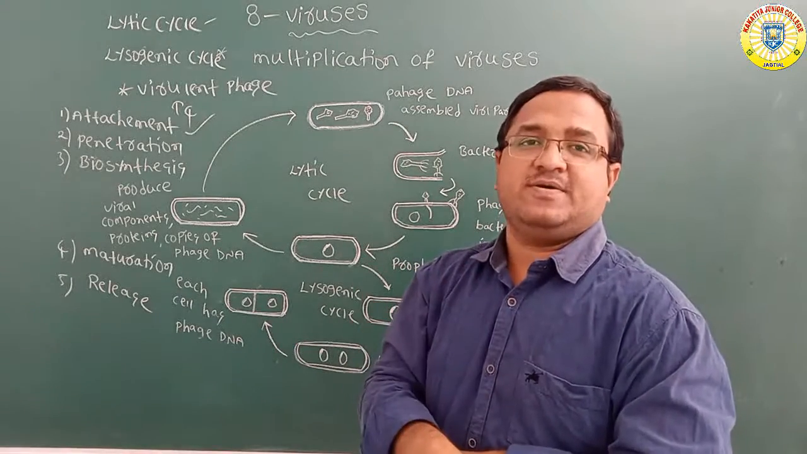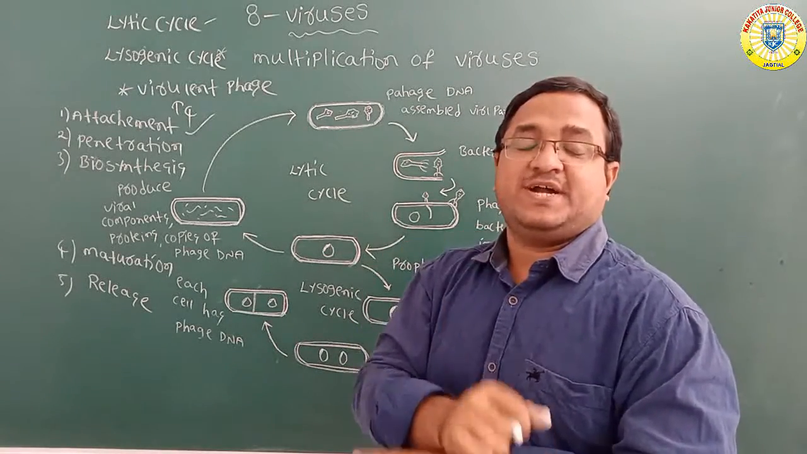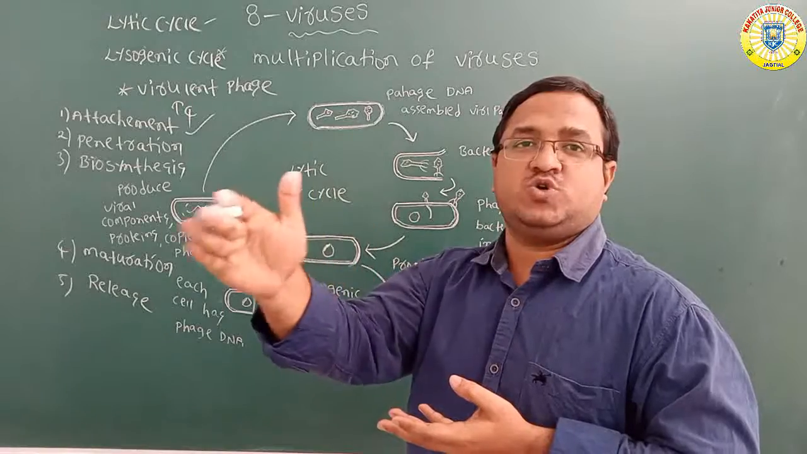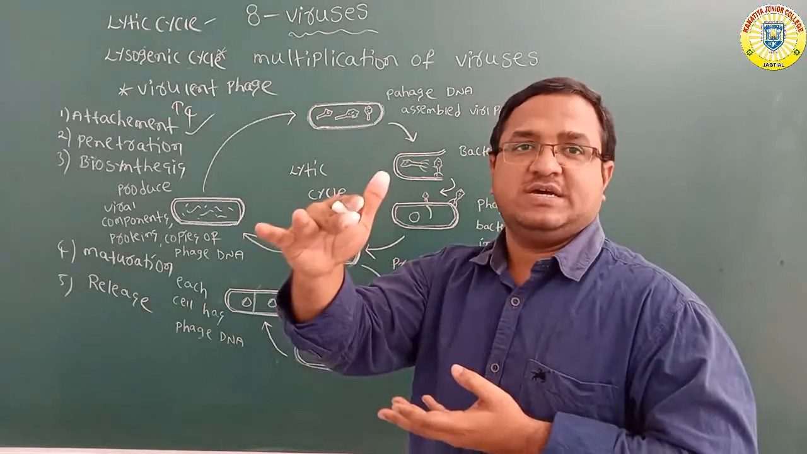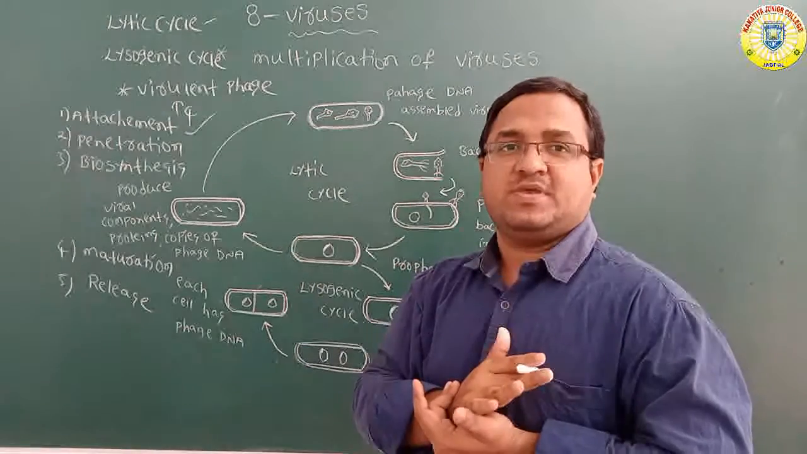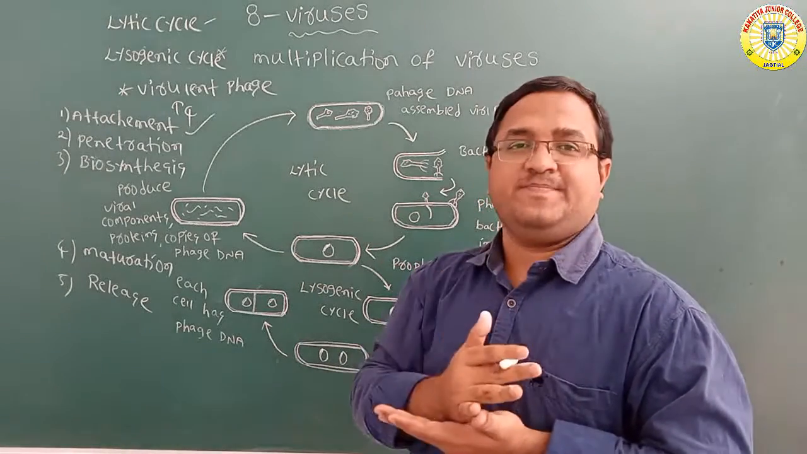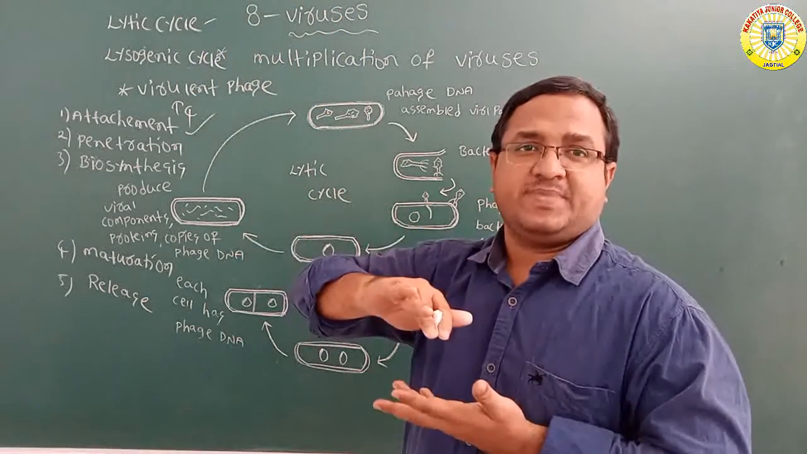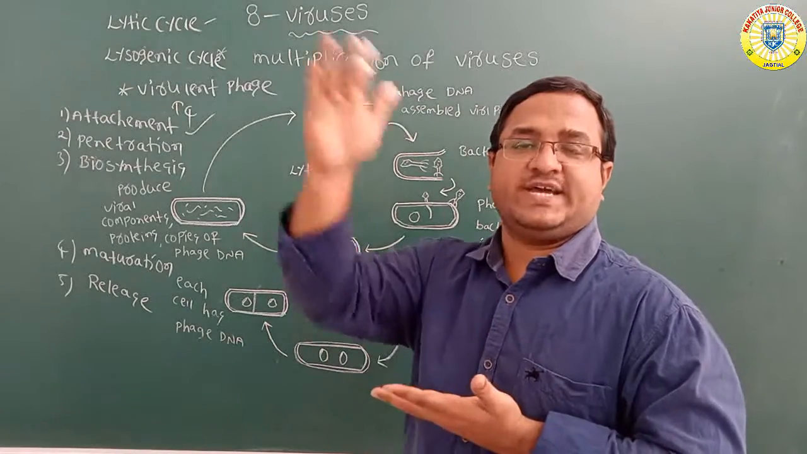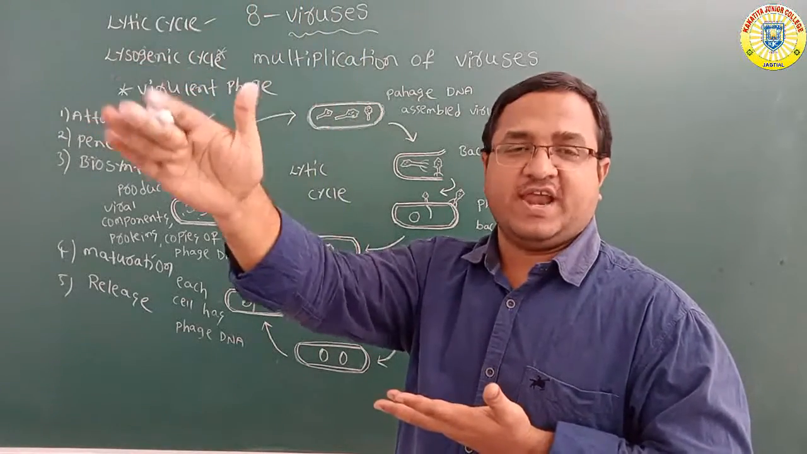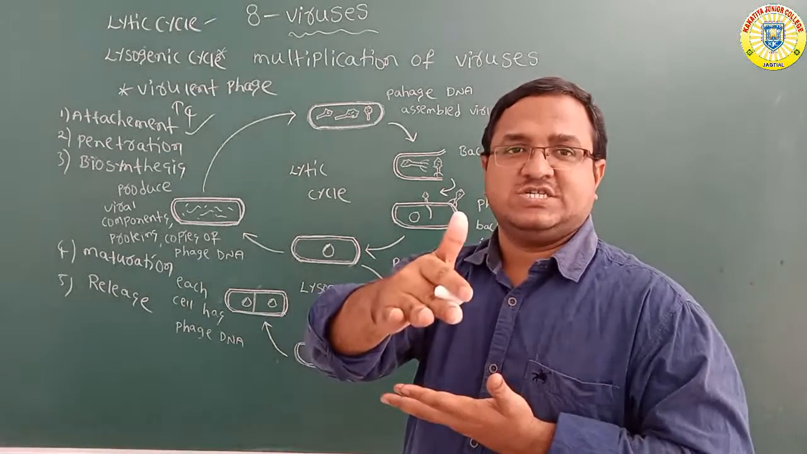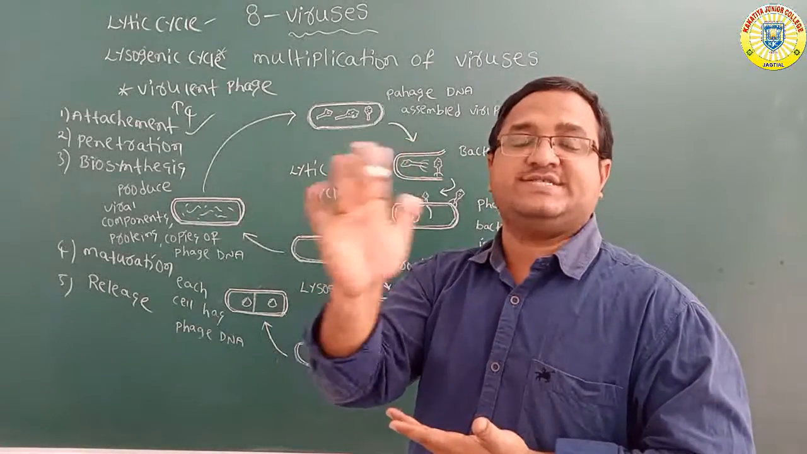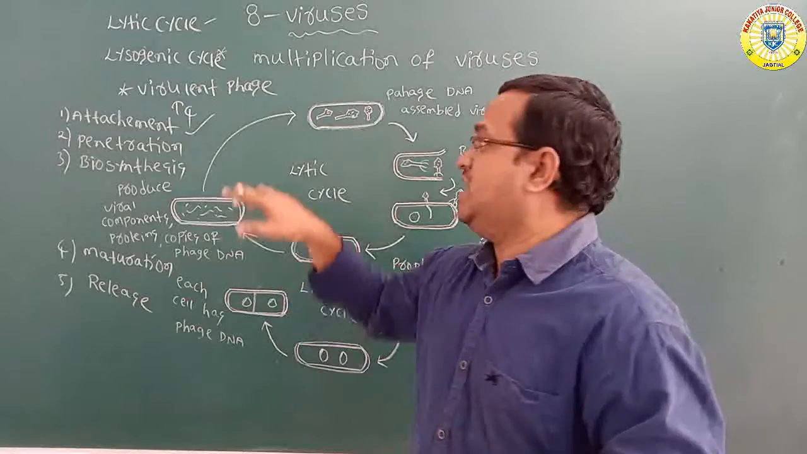How is the penetration going on? During the penetration, the tail sheath of the bacteriophage contracts. The tail core enters into the bacteria cell membrane. At this time, the DNA which is present in the bacteriophage head moves through the tail sheath, through the tail core, and the DNA of the bacteriophage finally enters into the host cell. So like that, the bacteriophage injects its DNA into the host cell. So that is called penetration.